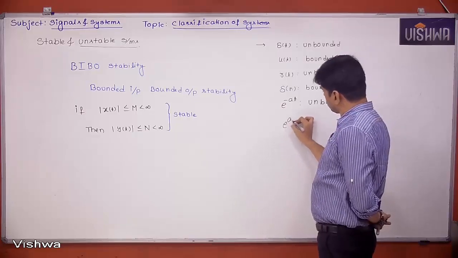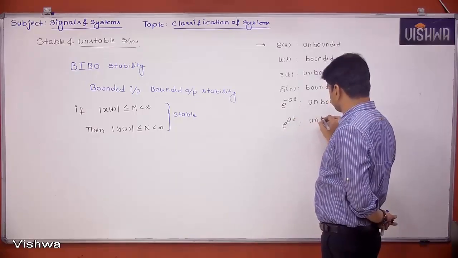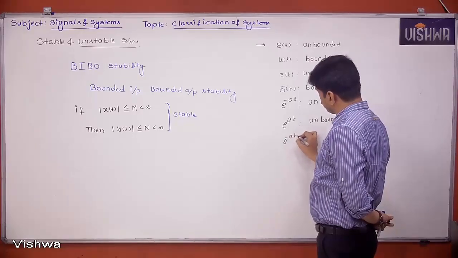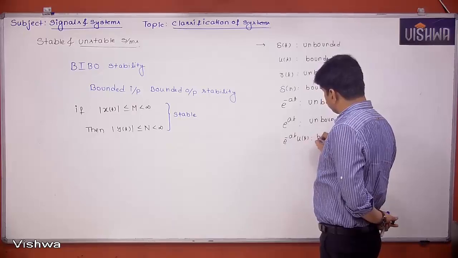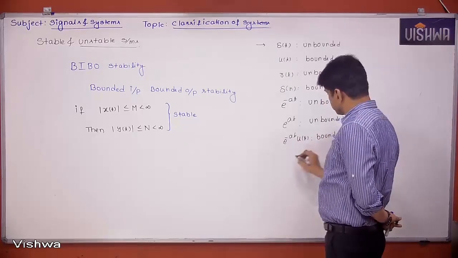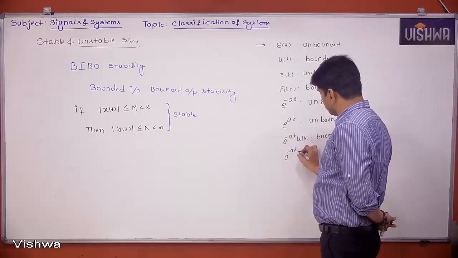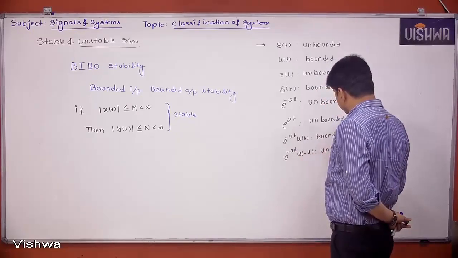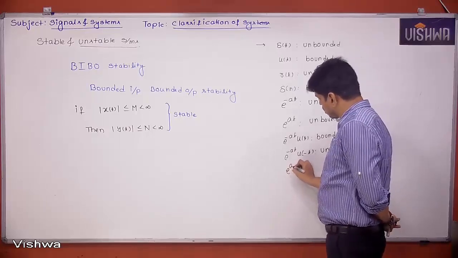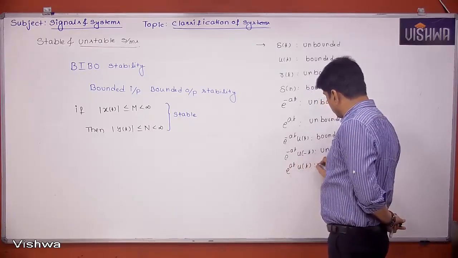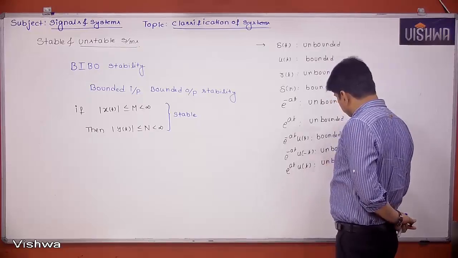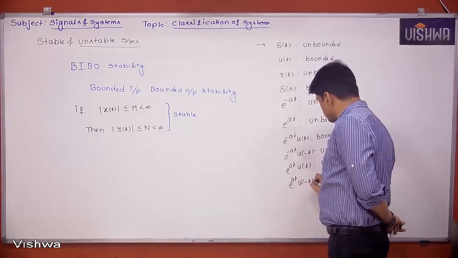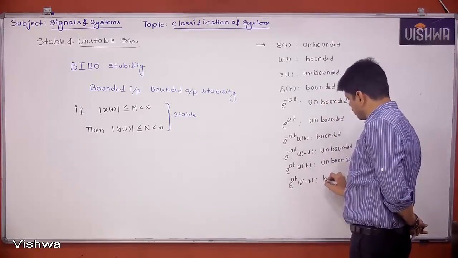e power at, that is also unbounded. e power minus at u of t, bounded. e power minus at u of minus t, unbounded. e power at u of t, unbounded. e power at u of minus t, that is bounded.